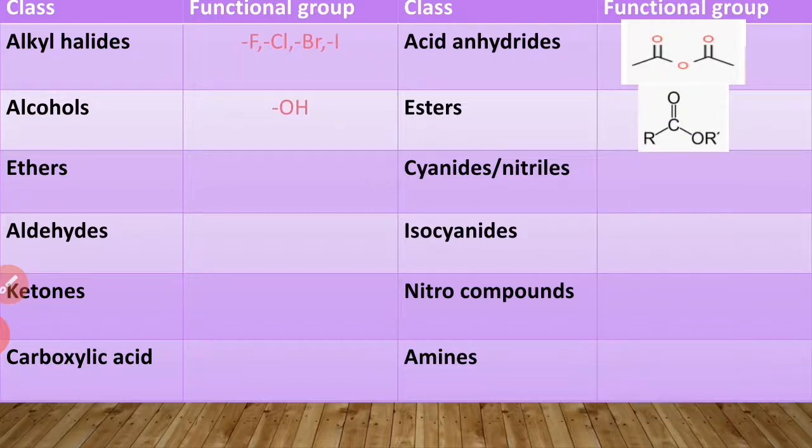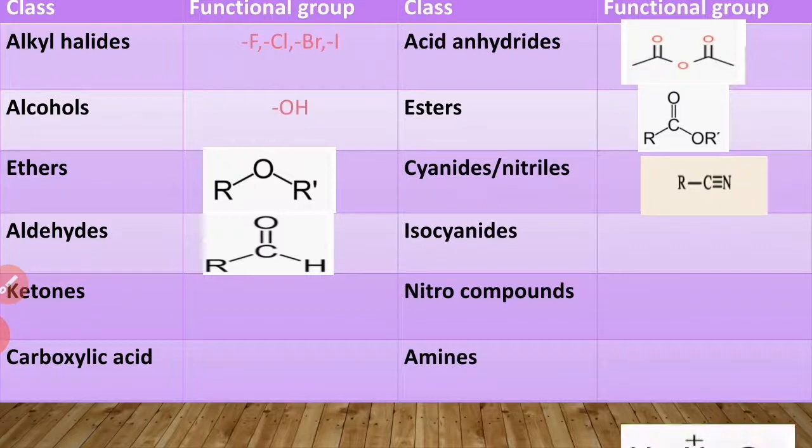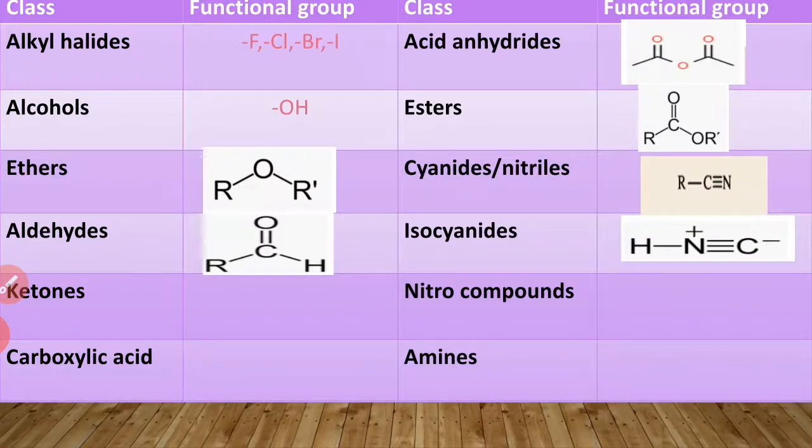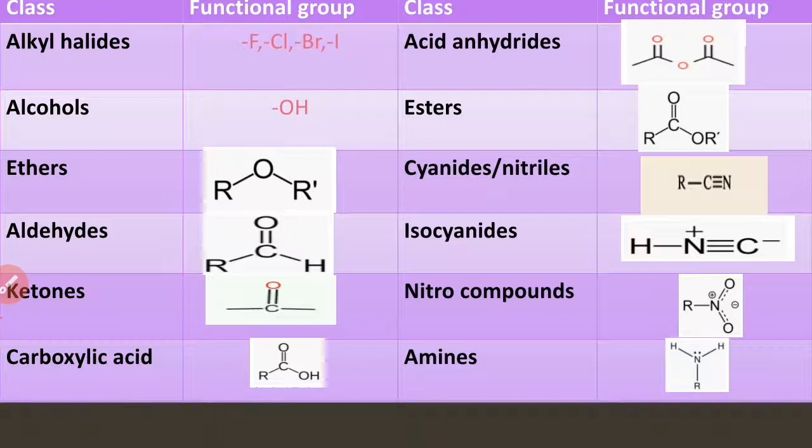Esters, this is the structure of ester. Ethers, this is the structure of ether. Cyanides or nitriles, this is the structure of nitrile. Aldehyde, this is the structure of aldehyde. Isocyanide, this is the structure of isocyanide. Ketones, this is the structure of ketone. Nitro groups, structure of nitro group. Carboxylic acid, amines, etc. Now we will see the nomenclature of organic compounds in the next video.